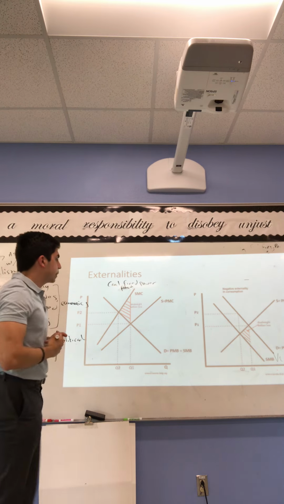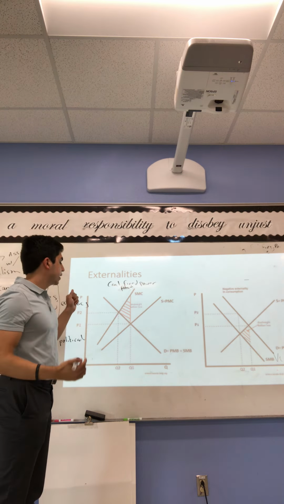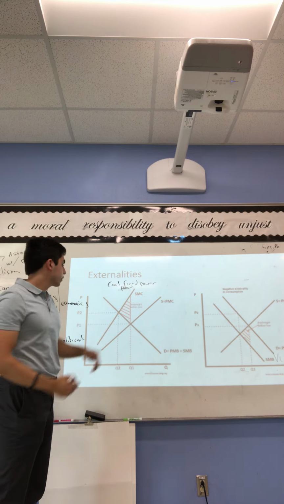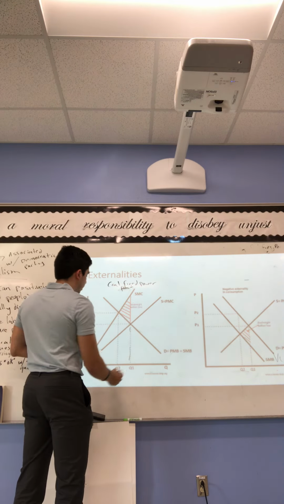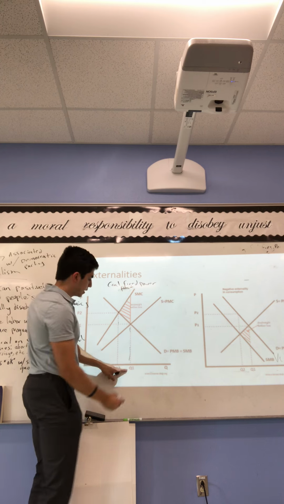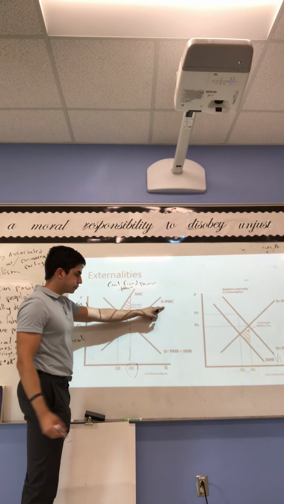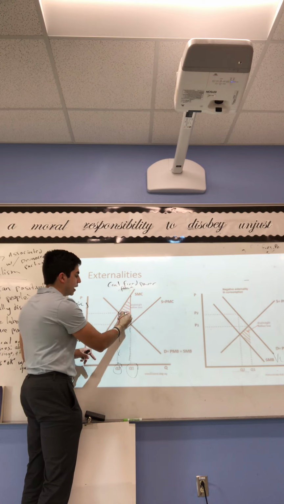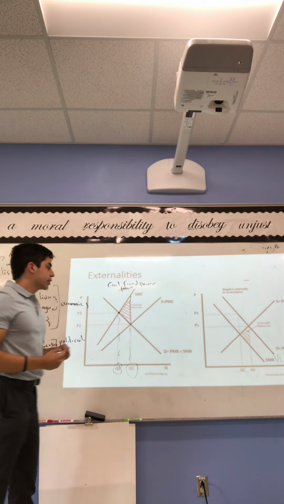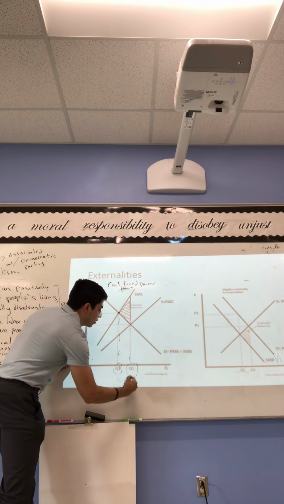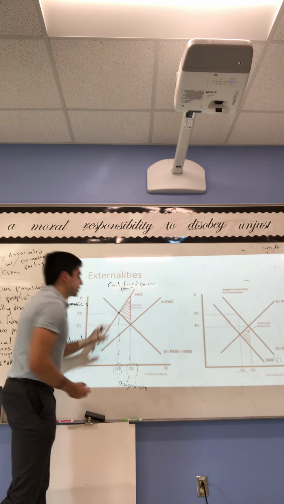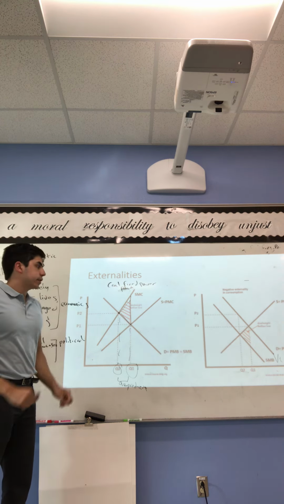And so here we represent this negative production externality as the social marginal cost curve being above the private marginal cost curve. The story this graph tells us is that we're producing at Q1, but society would prefer us to produce at Q2, and we have this deadweight loss triangle of market transactions taking place. We're actually overproducing, and society would rather we not engage in those market transactions.